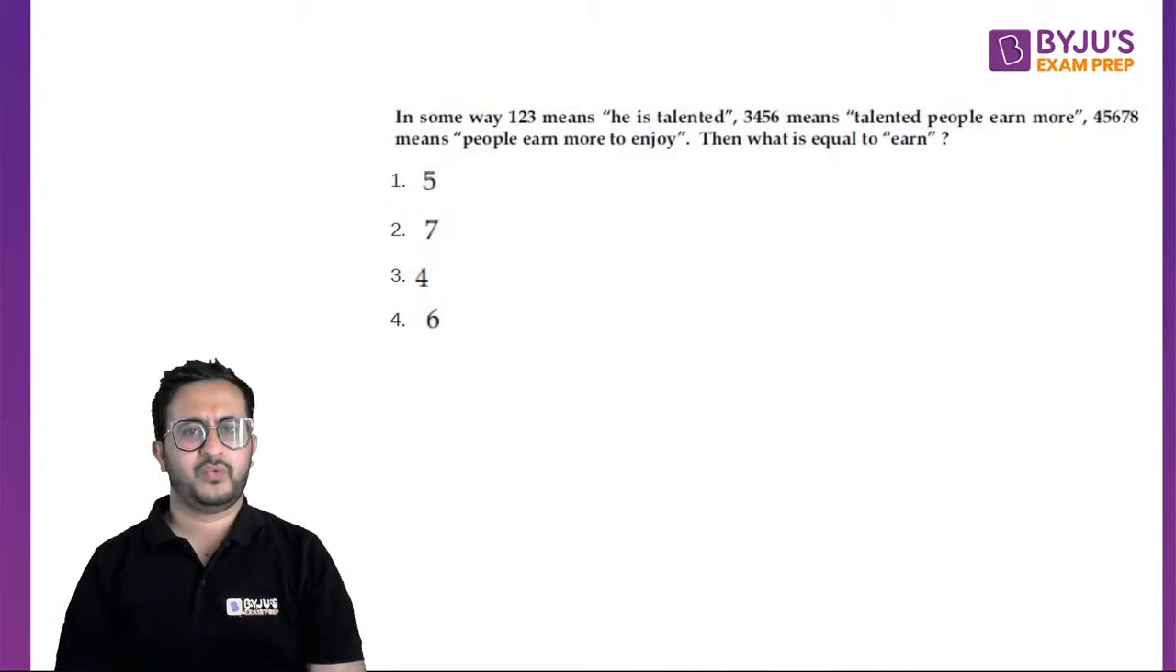In some way, 1, 2, 3 means he is talented. 3, 4, 5, 6 means talented people earn more. 4, 5, 6, 7, 8 means people earn more to enjoy. Then what is equal to earn?